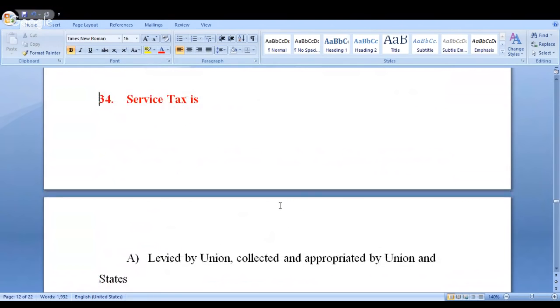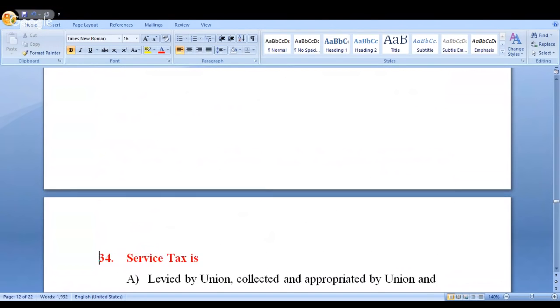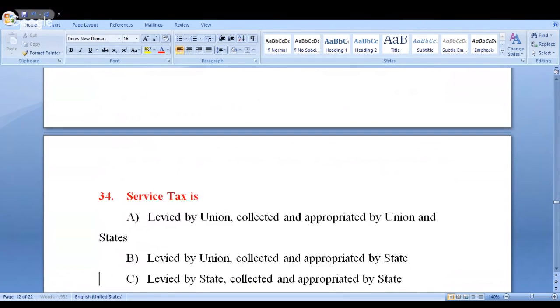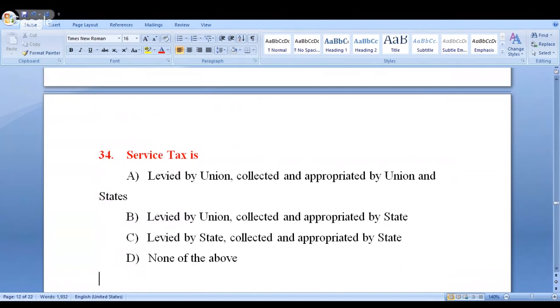Next. Service tax, always there in the news. Please have a look at this. Kindly remember one thing: all the taxes are mentioned in the constitution. That is the reason why GST, which we discuss very frequently during our current affairs sessions, is now a part of the constitution. Until and unless it is a part of the constitution, you cannot impose it.